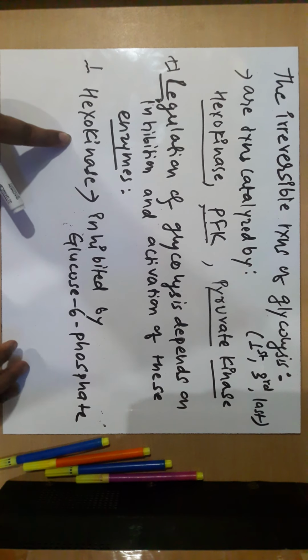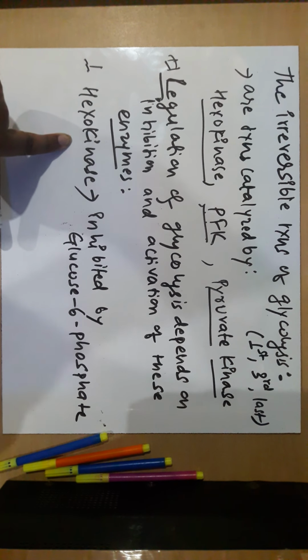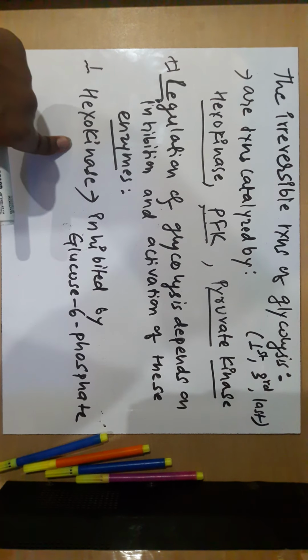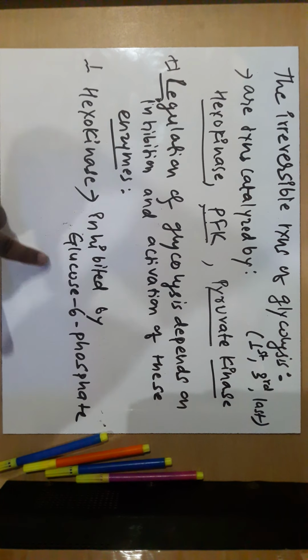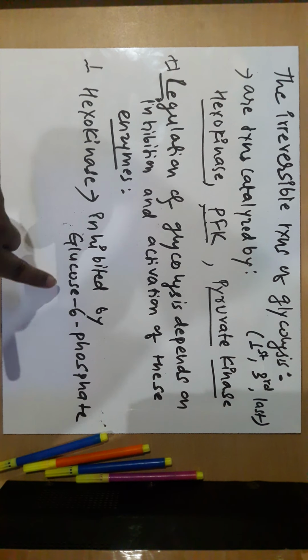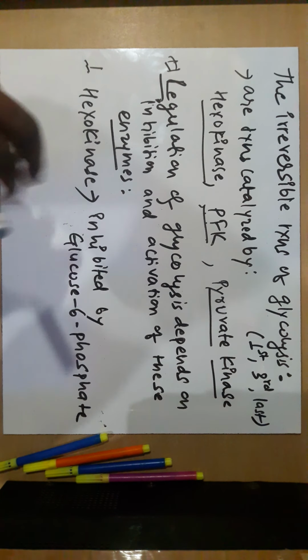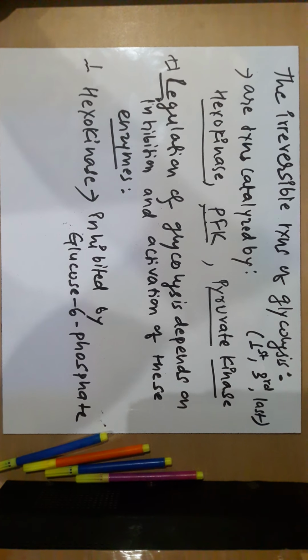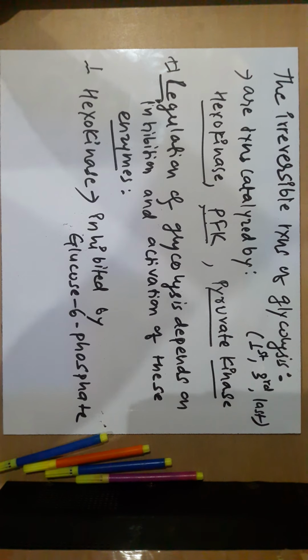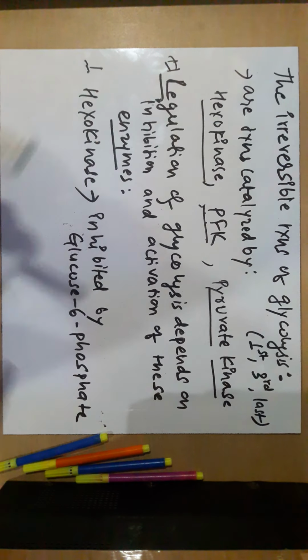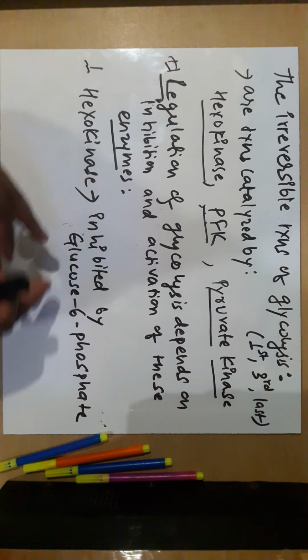Glucose is converted into glucose 6 phosphate by hexokinase or glucokinase, and the product formed, glucose 6 phosphate, inhibits hexokinase. This is a special type of enzyme inhibition. We shall discuss it while discussing enzymes, but I would like you all to find out what type of enzyme inhibition this is, and please write it in the comment section.